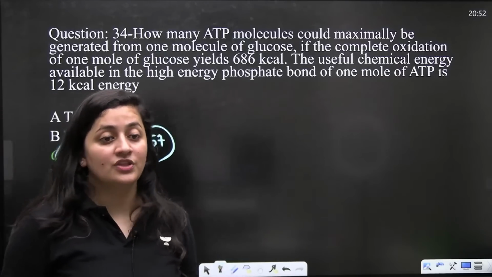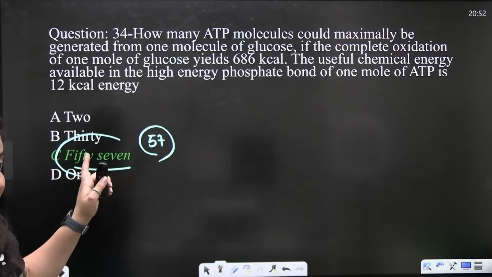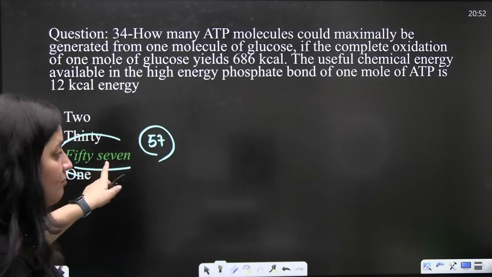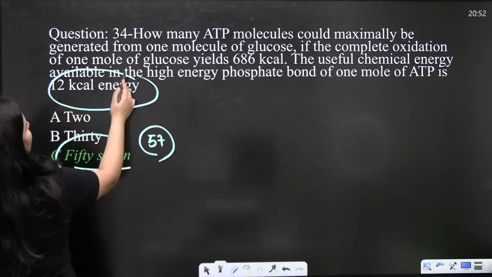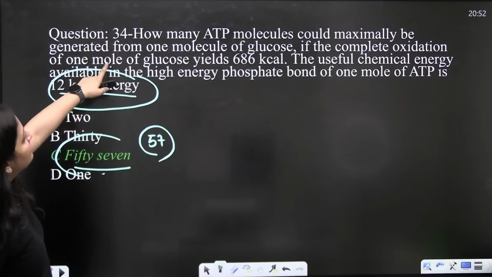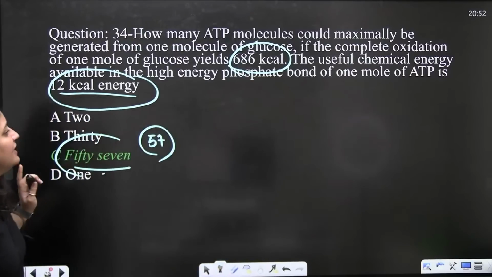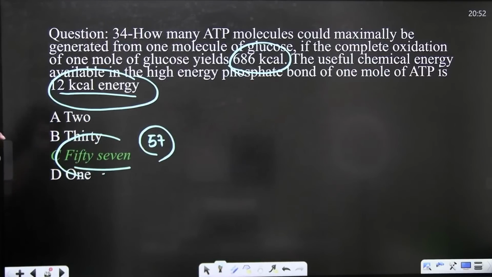Because in this question they have specified that the useful chemical energy available in the high energy phosphate bond of 1 mole of ATP is 12 kilocalorie. And they have mentioned that glucose is going to yield that much energy, so accordingly you have to calculate. Glucose is going to give 686 kilocalorie, and from 1 ATP you are getting 12 kilocalorie. This is what you need to justify, right? Very good. Next.